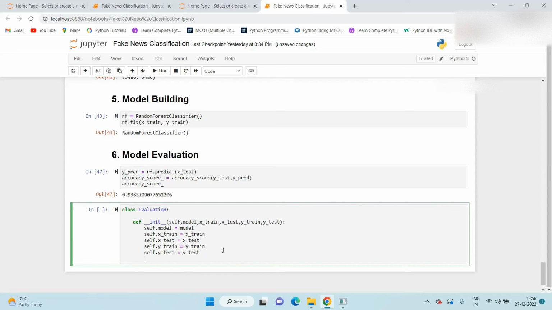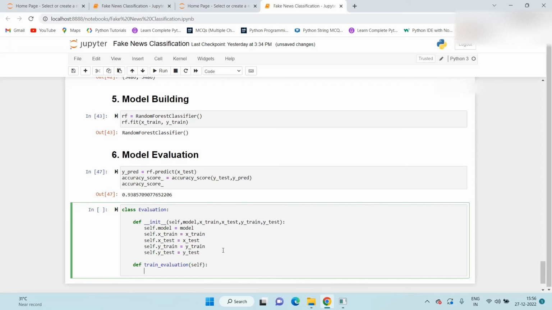Now whenever we check the accuracy, we need to check two things: the training accuracy as well as the testing data accuracy. So first of all, we create a method to test the training data accuracy, def train_evaluation. Here we pass self, and here we create y_prediction_train.